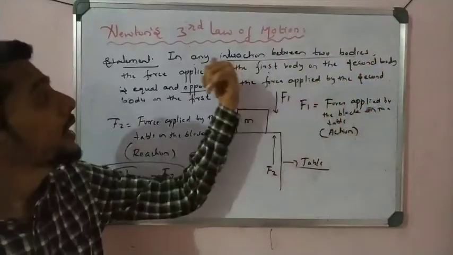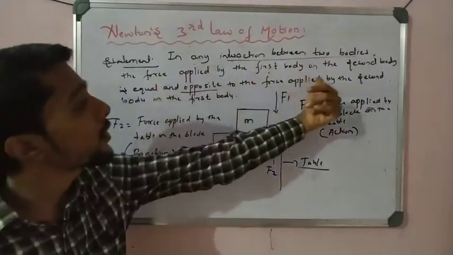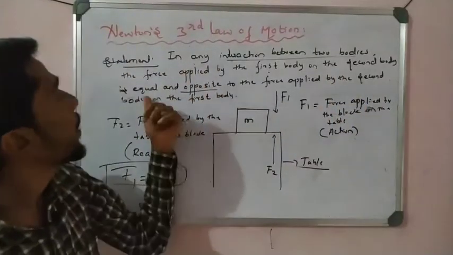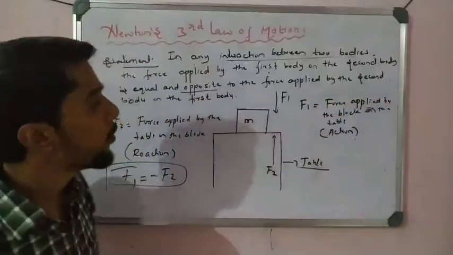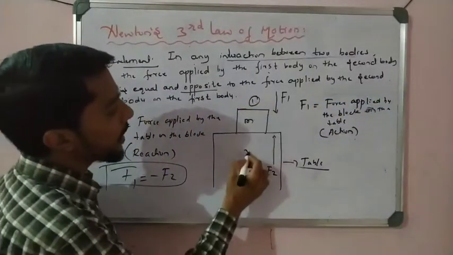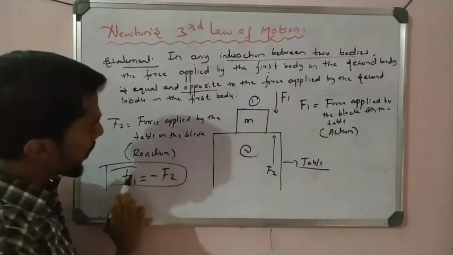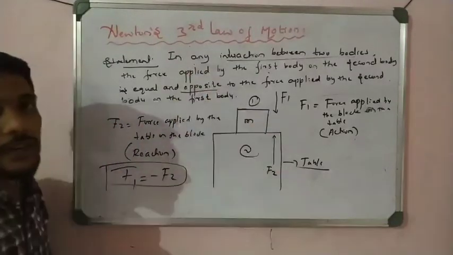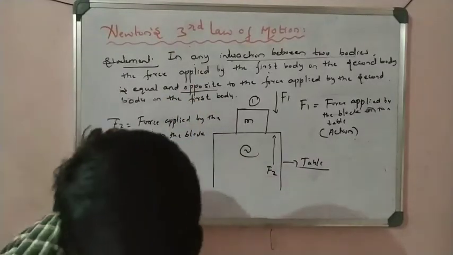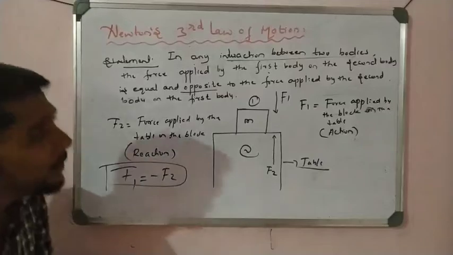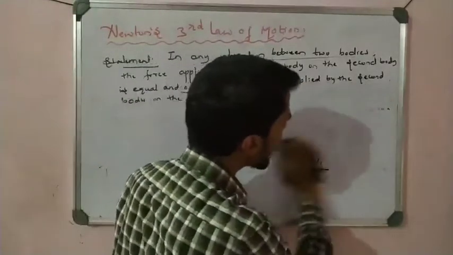So I repeat here: in any interaction between two bodies, the force applied by the first body on the second body is equal and opposite to the force applied by the second body on the first body. So the block is the first body, the table is the second body, and the force applied by the first body is equal and opposite to the force applied by the second body, right? That is one simple statement, that is Newton's third law. So there is one note, write down this note about Newton's third law.